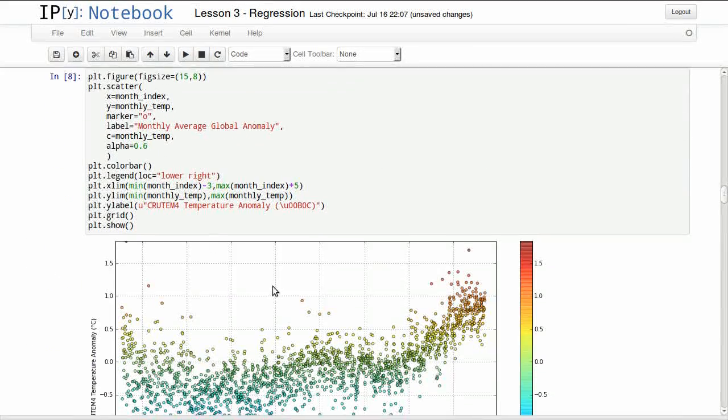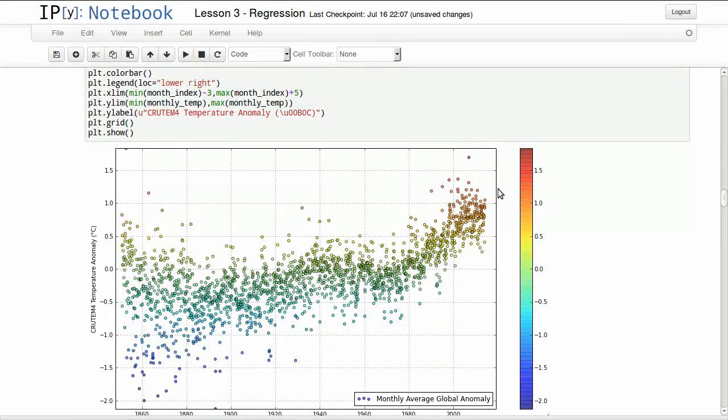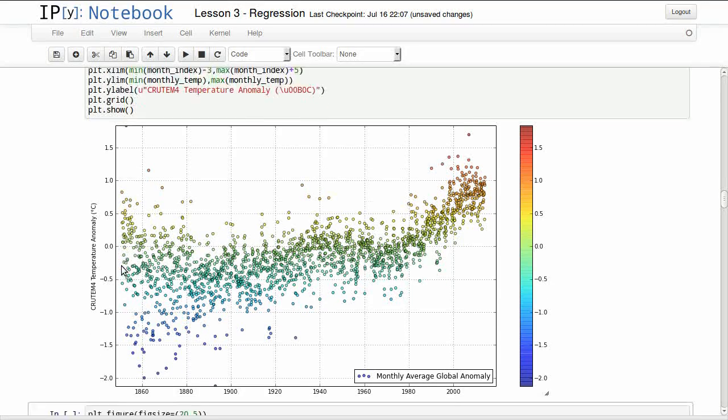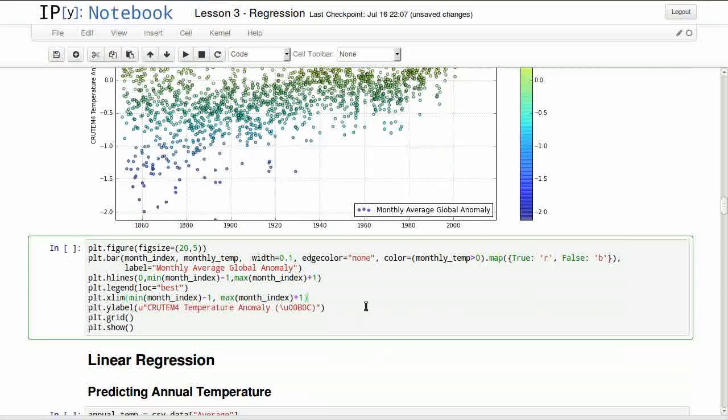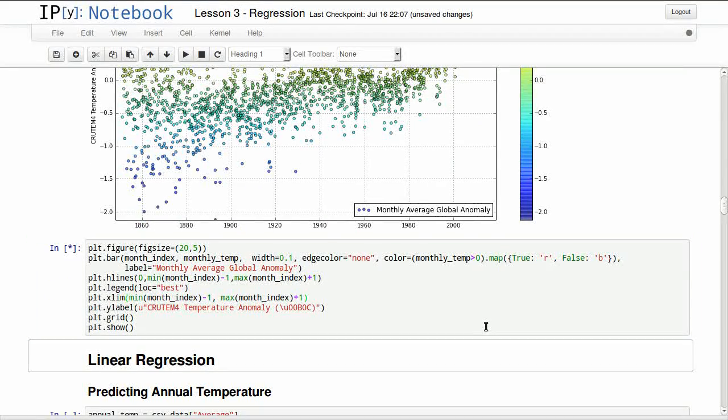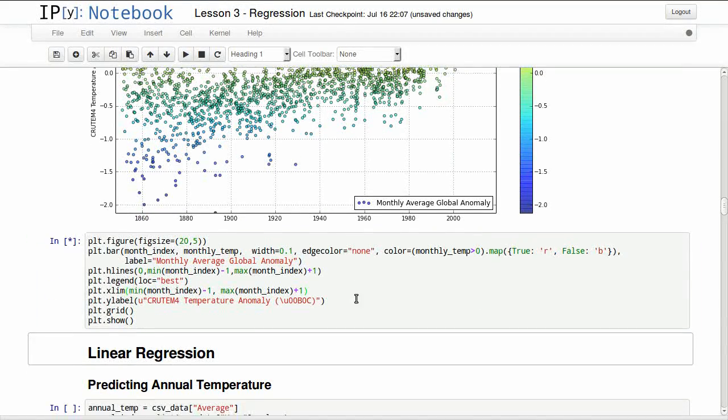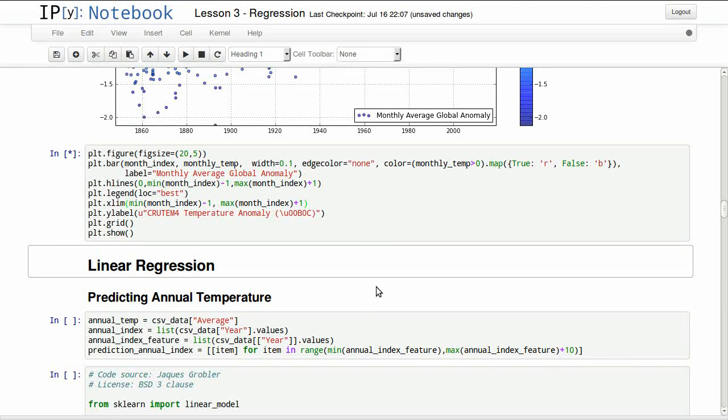I'm doing the same scattering technique in here. This is representing every month in our data set. This is the 0 line, and we can see something going like this almost in the monthly, but we'll still be visualizing this further to see if there are any visual clues that we can use.